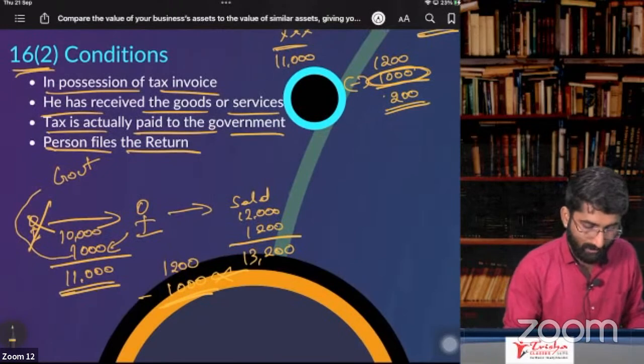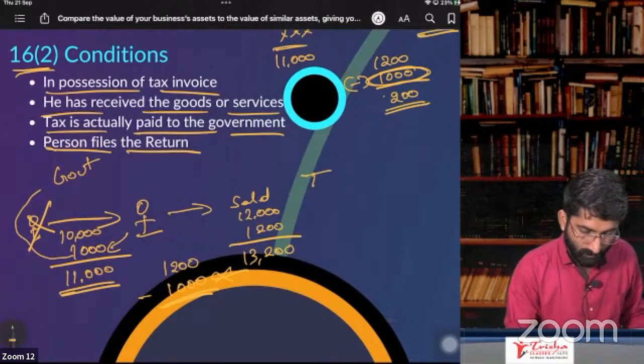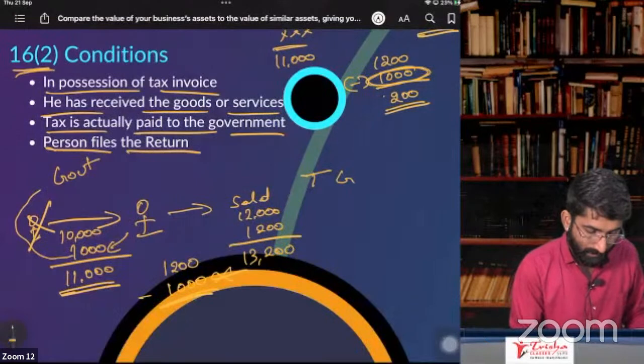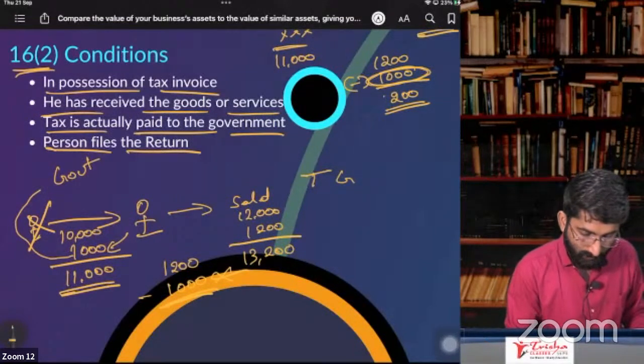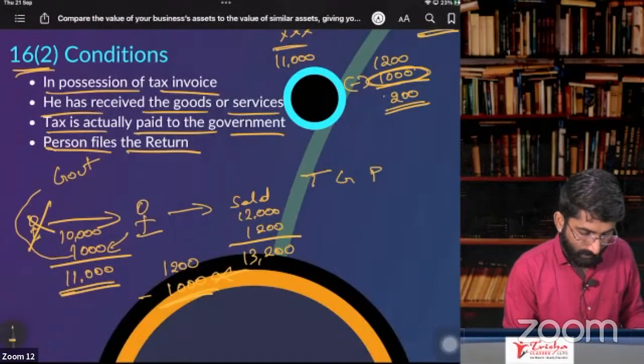How to remember this, sir? Tax invoice. Goods you have to receive. And tax is actually paid to the government. Paid. And the person files the return.